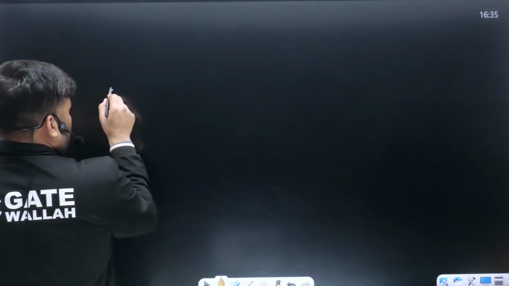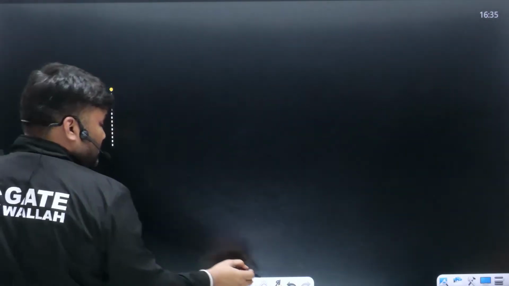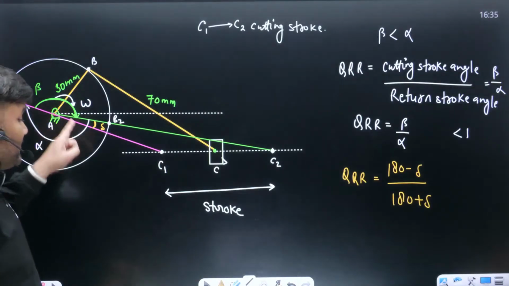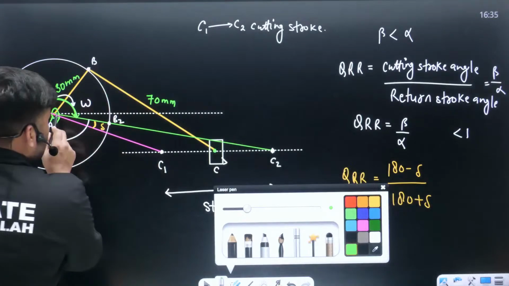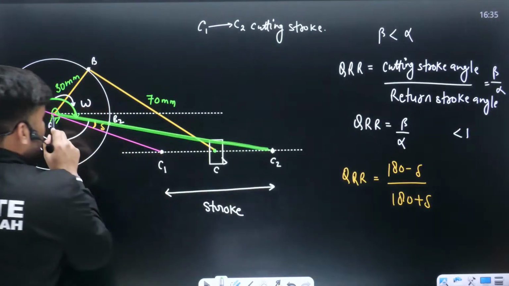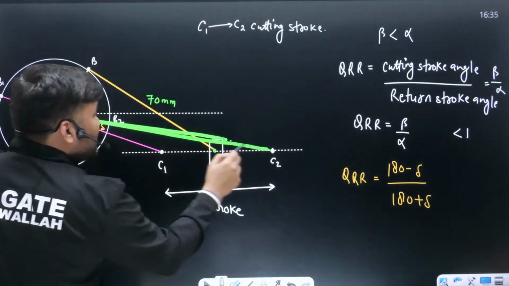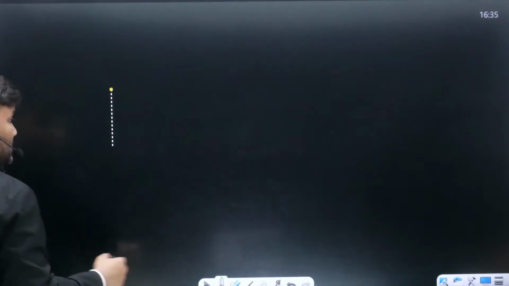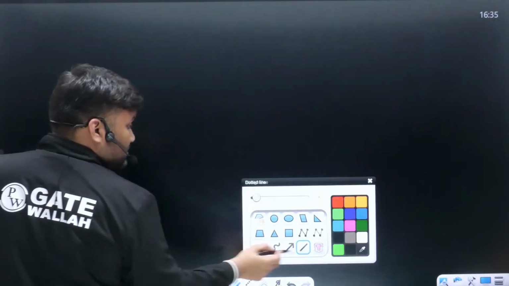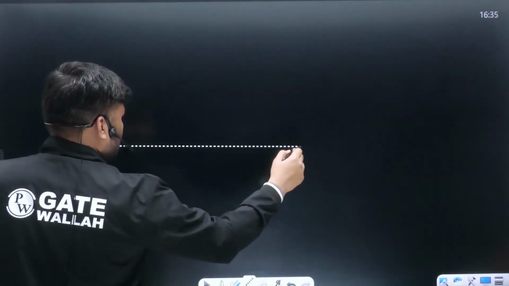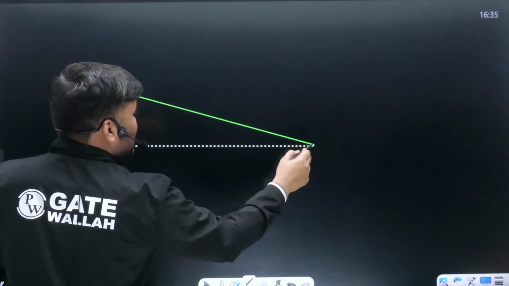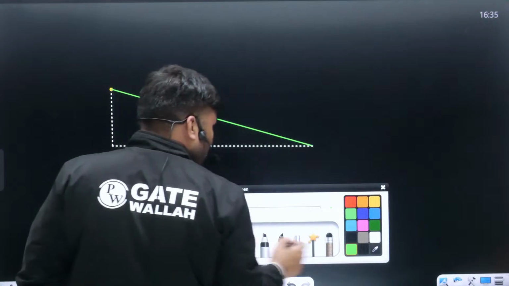This is the eccentricity. This is the center of rotation of the crank. One position is given. This green color line I am drawing. Very, very careful. This green color line I am drawing. Eccentricity I have already drawn. How much will be this green line, beta? This line can be written as R plus L.